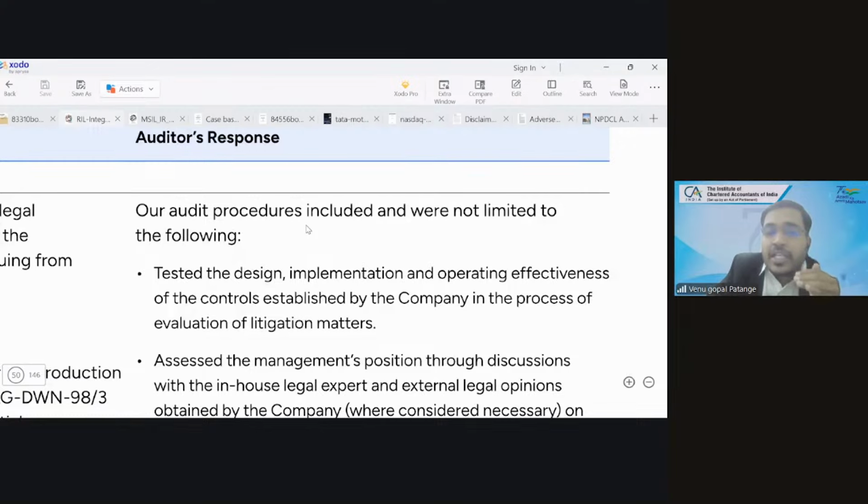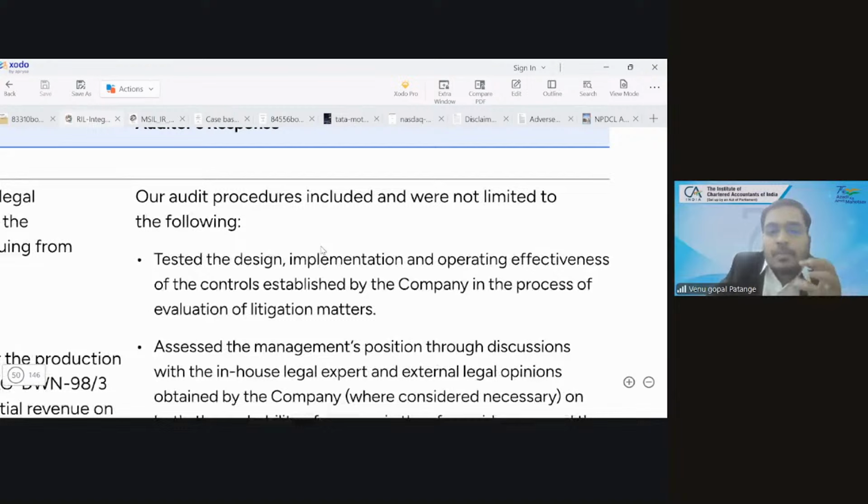He is telling, I have done so many things, but I have included a few. Our audit procedures included and were not limited to the following. Is it clear? So he has done much more than what he has mentioned here. So the top 5 or 6 items are what he is mentioning here.